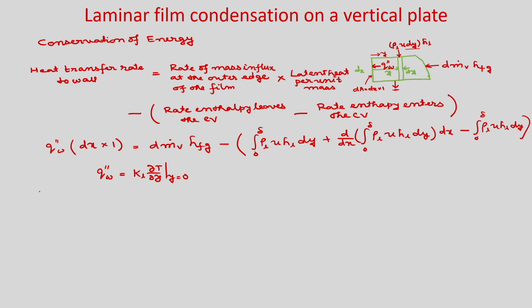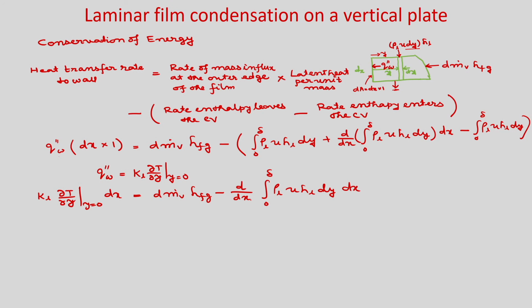So, if you write this here, you will get k_L ∂T/∂y at y = 0, dx = dṁ_v h_fg − d/dx ∫₀^δ ρ_L u h_L dy dx.